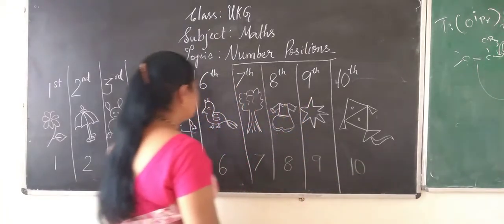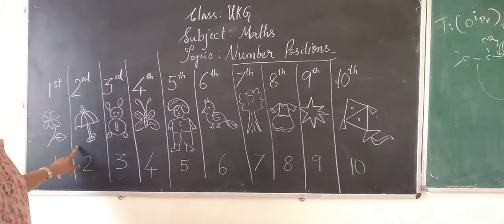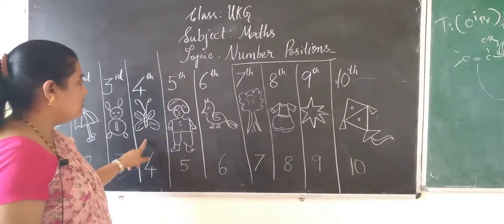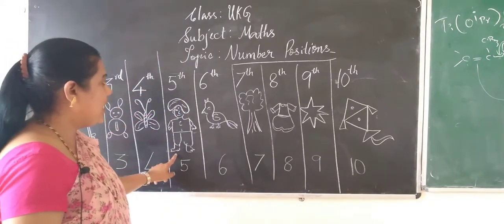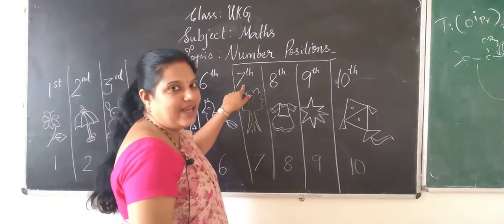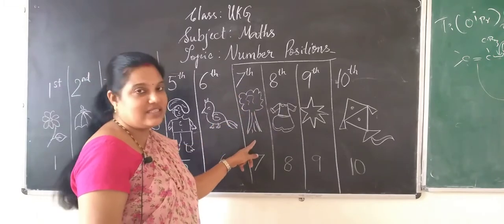So now let's see. First flower, second umbrella, third teddy bear, fourth butterfly, fifth man, sixth bird, seventh, that's a tree. In the seventh position you can find a tree.